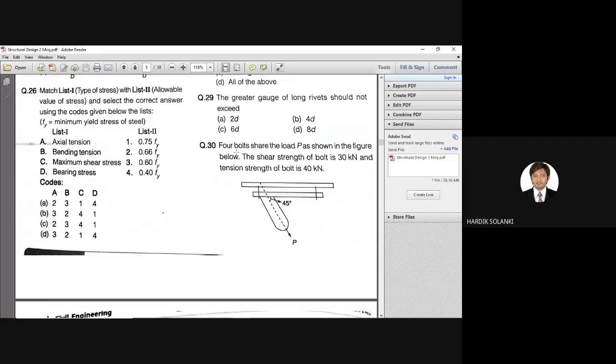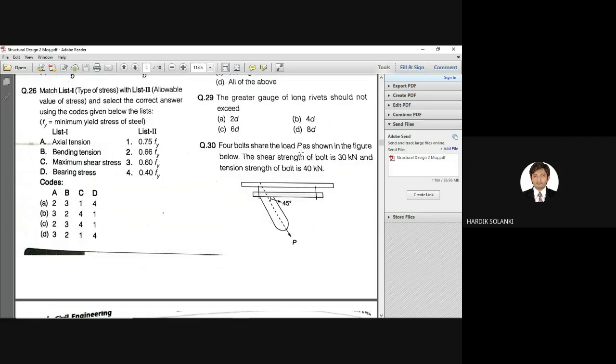Again, a logical question. Four bolts share the load P as shown in the figure. The shear strength of bolt is 30 kN and the tension strength of bolt is 40 kN. There is a figure given, the load is acting on the plates, and the plate is connected using 4 bolts.